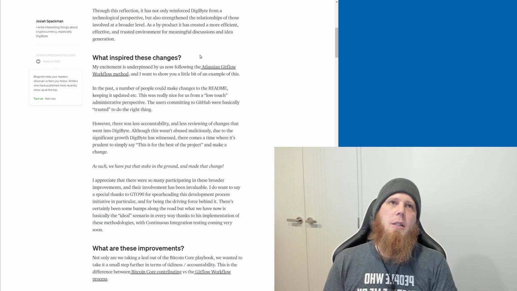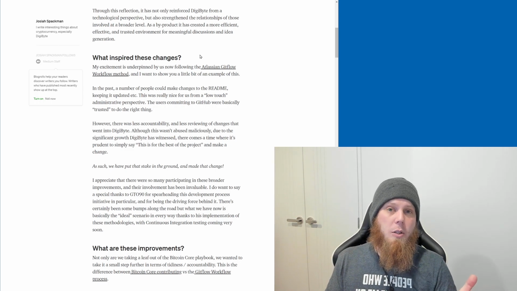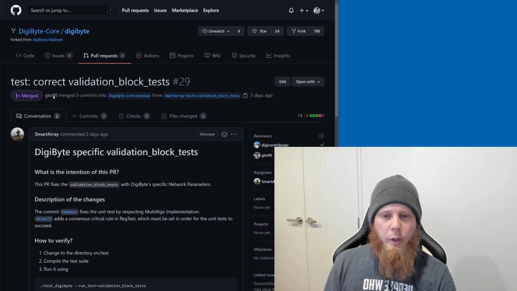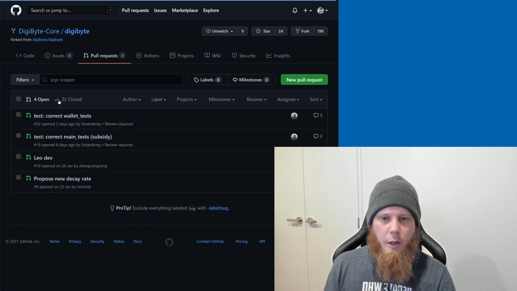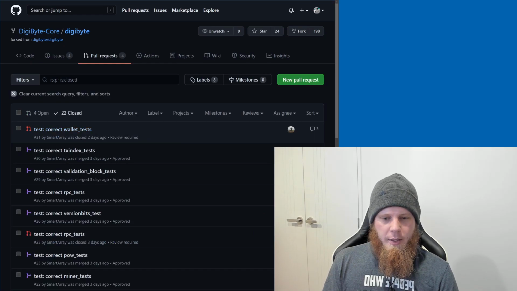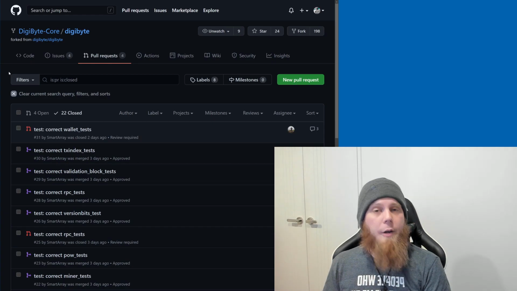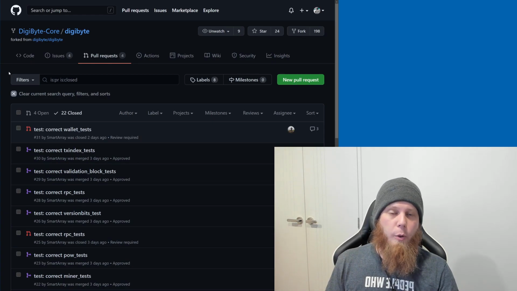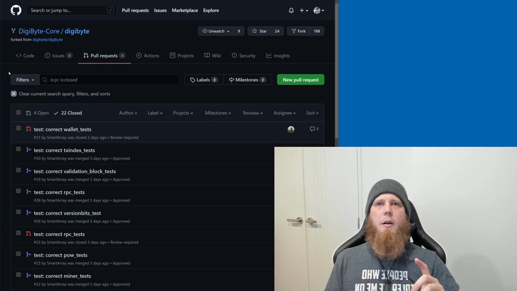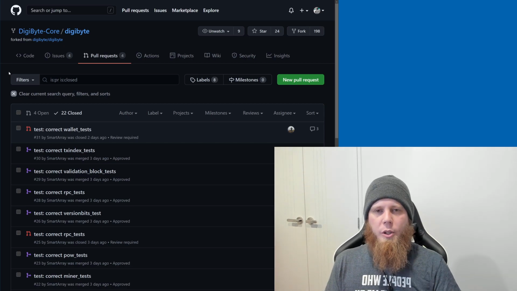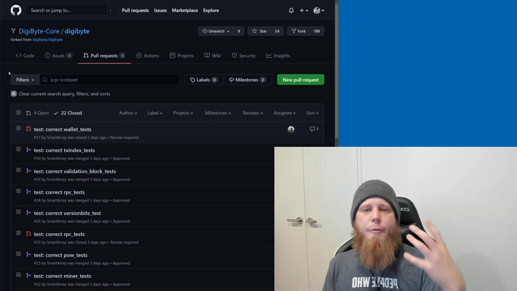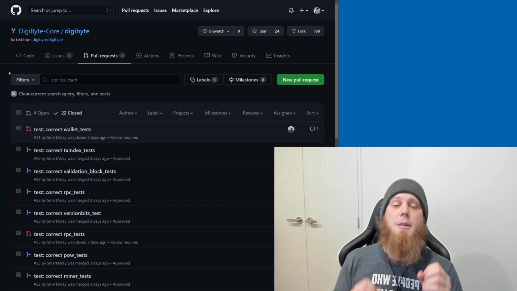This is basically why things have slowed up a little bit. We've been going back and doing all of these tests. If we go back here, we can see tests. We're fixing up the unit tests. After this, we're looking at doing continuous integration, so that we know for sure, before a pull request is even reviewed by somebody else: does it compile? Does it build?